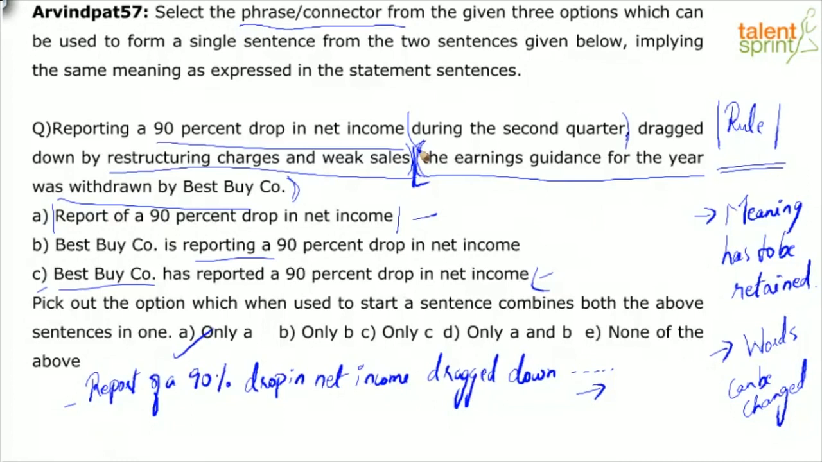Let's move on. I think we need to do more of these, just to have an idea, to understand. But like I said, the rules remain the same. The rules are: meaning has to be retained, words can be changed, and then we need to look at sentence construction, the formation of the sentence. Does it sound right?